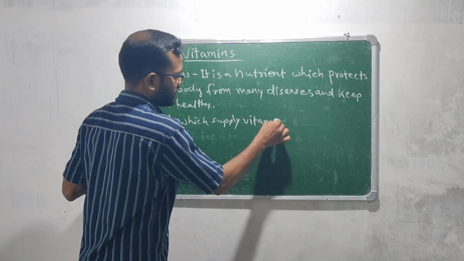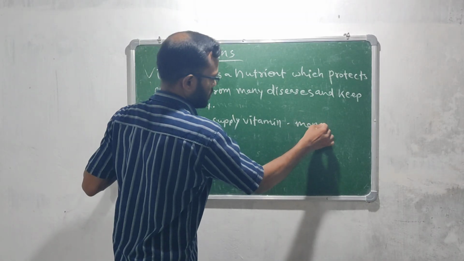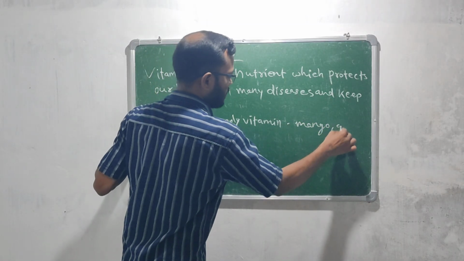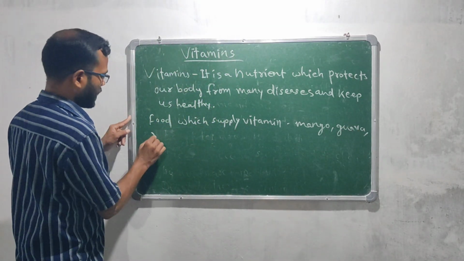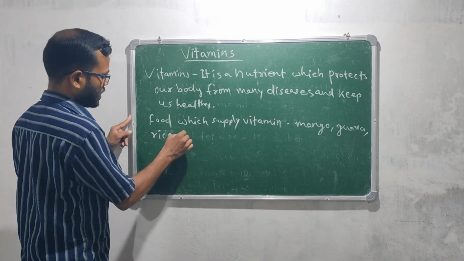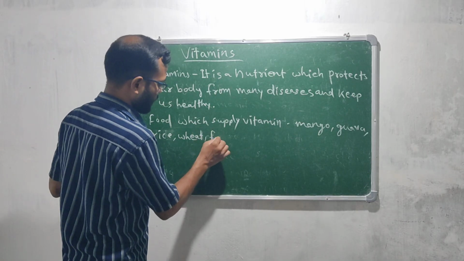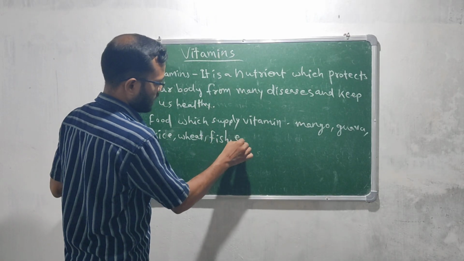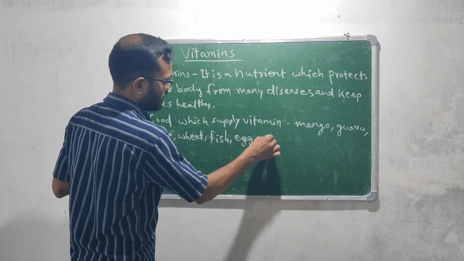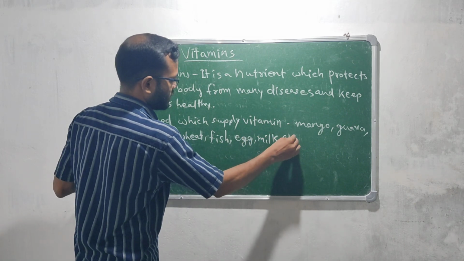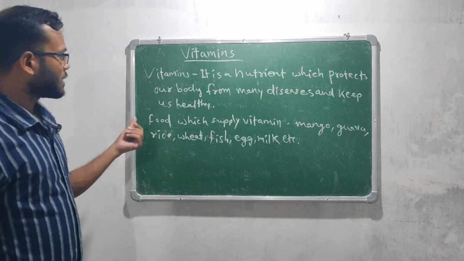Examples of food are mango, guava, rice, wheat, fish, egg, meat, etc. These are the food items from which we get vitamin.